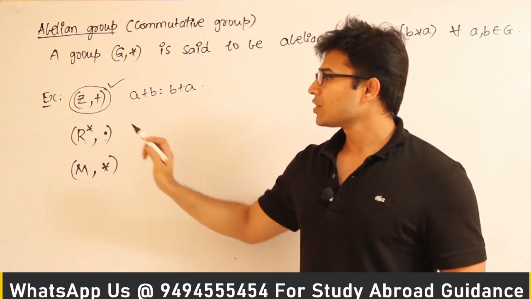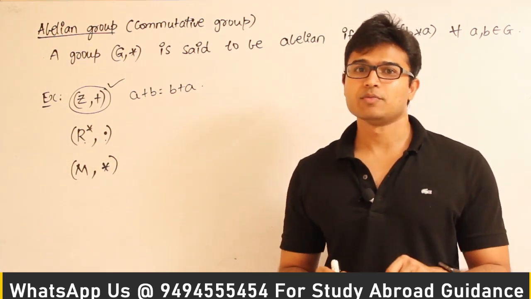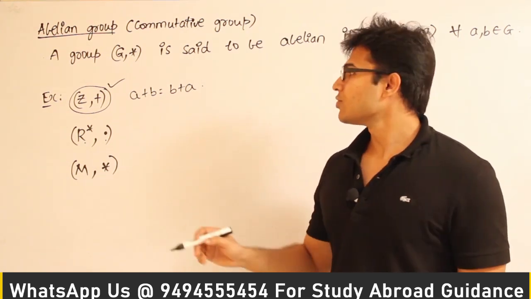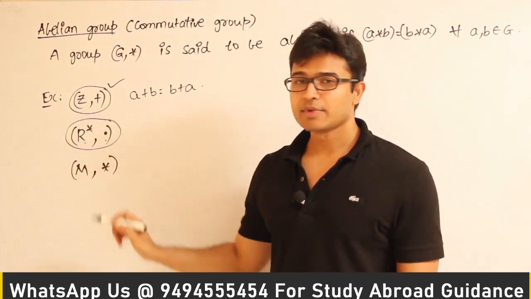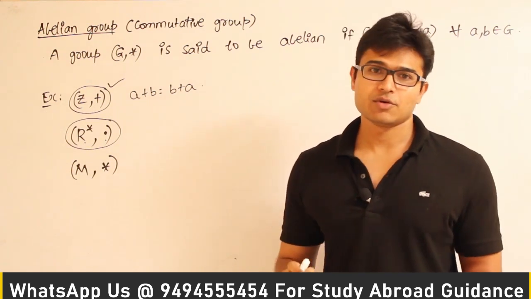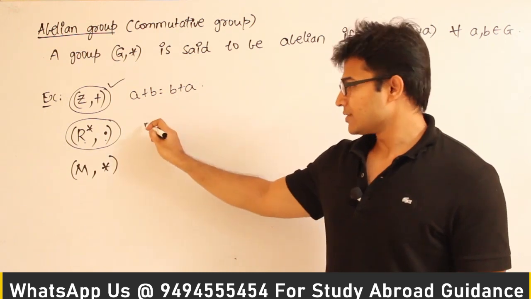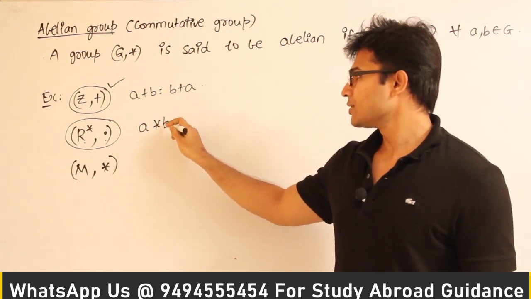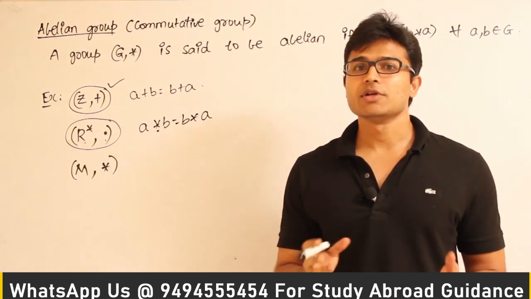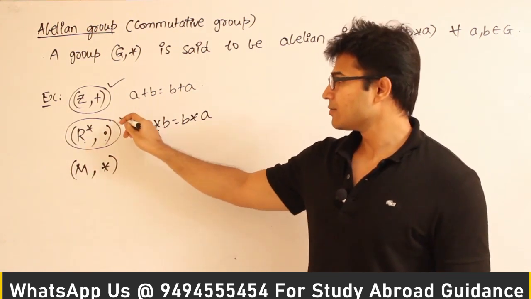Now what about R star with multiplication? We know that R star with multiplication is a group, right? Now let's see whether it is an abelian group or not. So when can we say that it is an abelian group? In case this particular operation star is going to be commutative on the set of all real numbers except 0, right? So yes, of course, a into b is equal to b into a. So star is definitely commutative on the set of all real numbers, and so we can say that it is an abelian group.